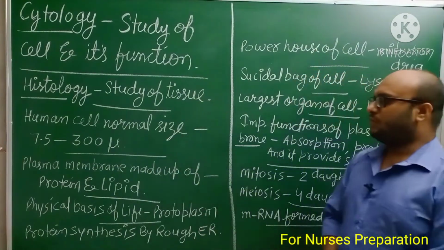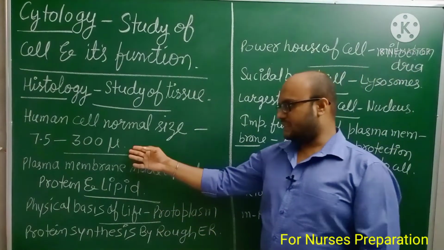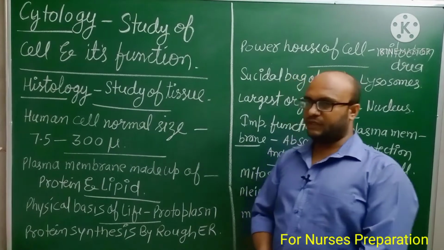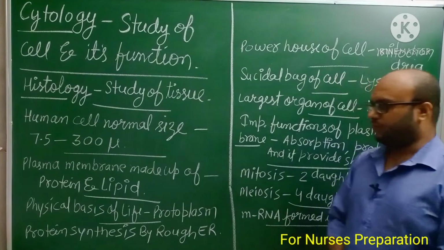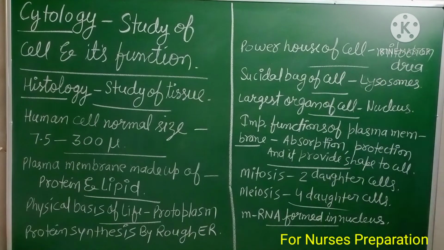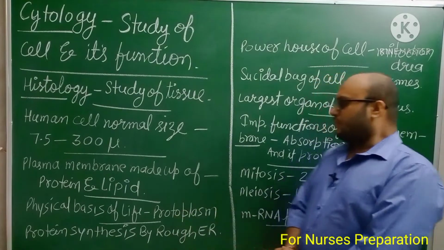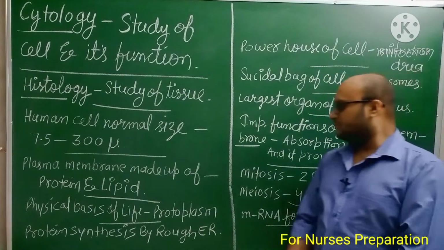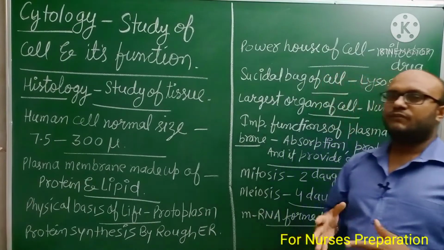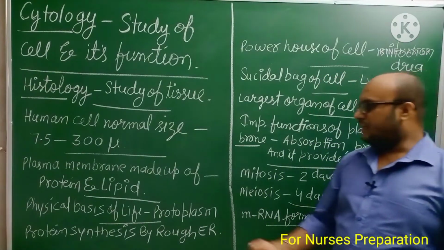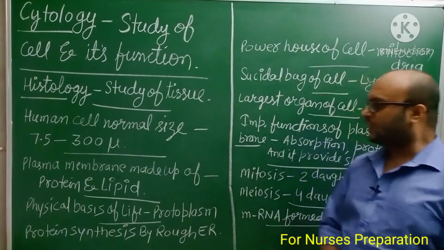Human normal cell size ranges between 7.5 μ to 300 μ. Plasma membrane is made up of protein and lipid. To understand the plasma membrane structure, the fluid mosaic model was given. Physical basis of life, protoplasm. Protoplasm is also known as the physical basis of life. It is important for AIIMS.